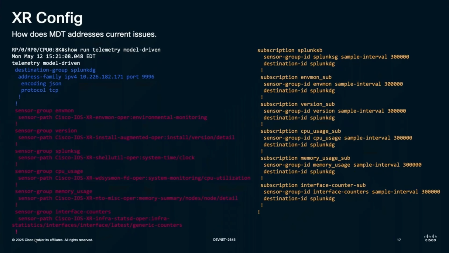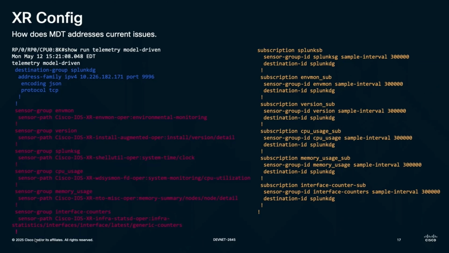One thing to note about this dashboard is I have created these sensor paths, these configurations, with a sample interval of 5 minutes. This means that my router will stream the data to the collector every 5 minutes, whether the data changes or not. And this is not a resource-friendly scenario. Say I don't want my router to tell me every 5 seconds that my interface status is up. I only want my router to tell me if my interface status goes down. That's it. I don't want to know every 5 minutes.